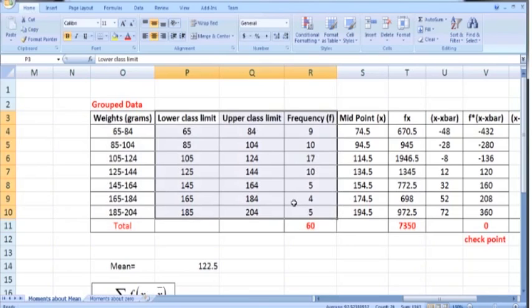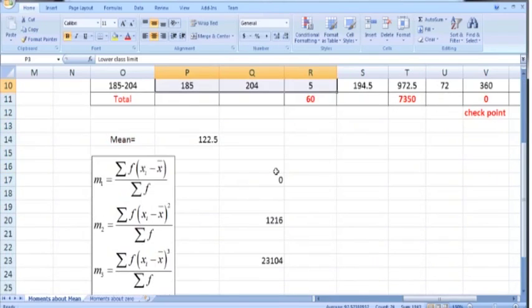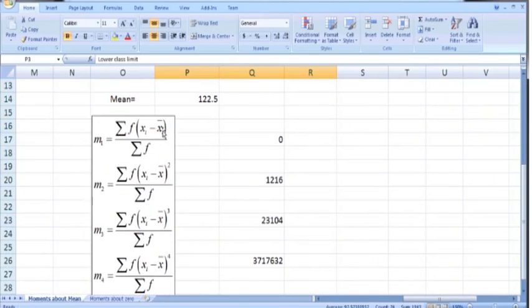We are interested in calculating the first four moments, or first four central moments. So here are the formulas for the first four moments. M1 is summation f times (x minus x bar) whole over summation f, and then M2 is summation f times the squared deviation whole over summation f. Then we have the deviation raised to power 3 for the third moment. For the fourth, we have the deviation raised to power 4.